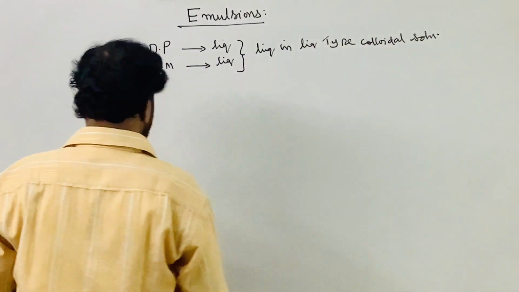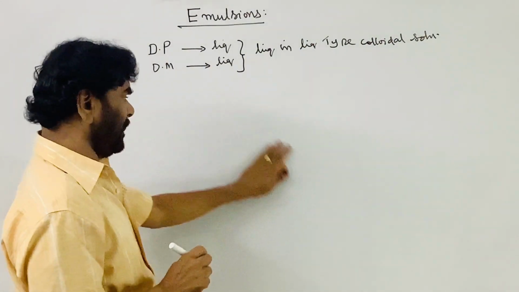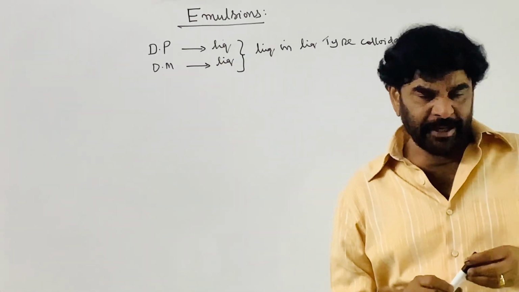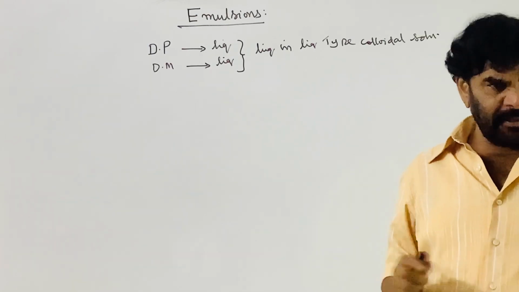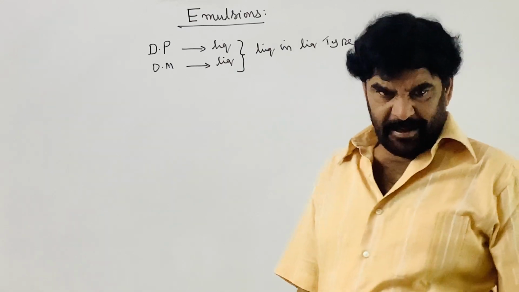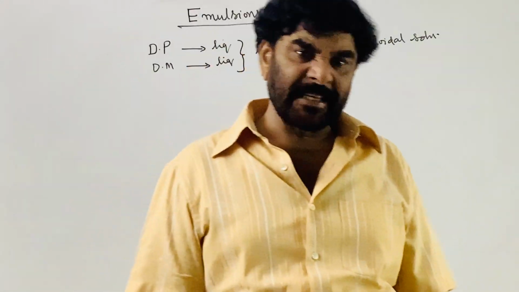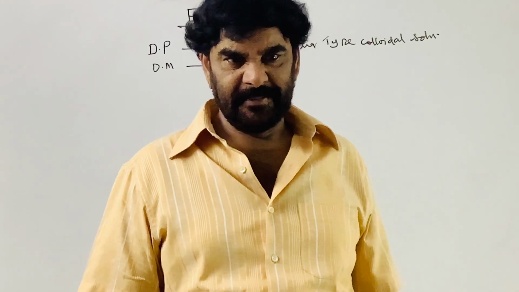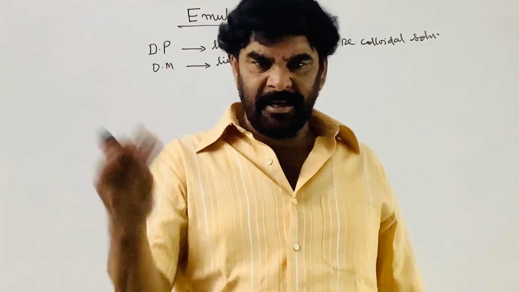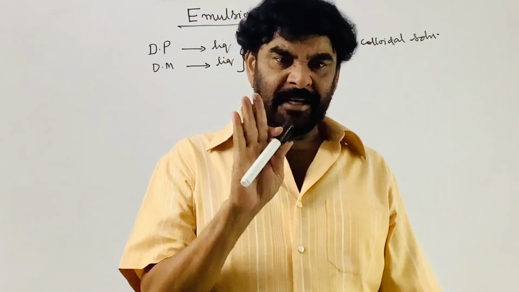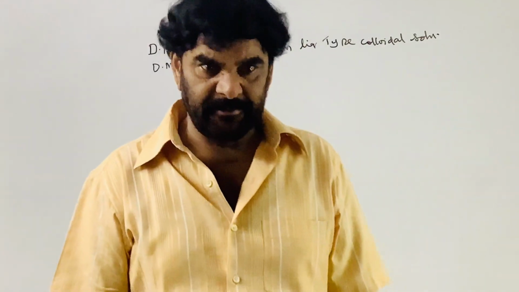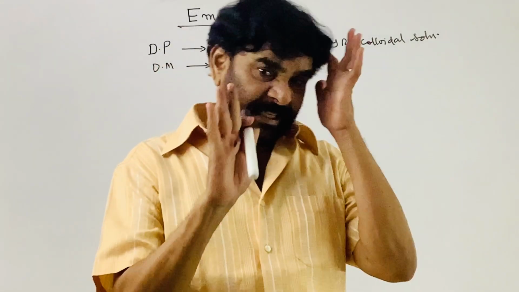By using water, the emulsions can be prepared. The other component, the liquid which is immiscible with water, is called the oil. Oil need not be your edible oil or coconut oil. Here, the liquid which is immiscible with water is called oil.